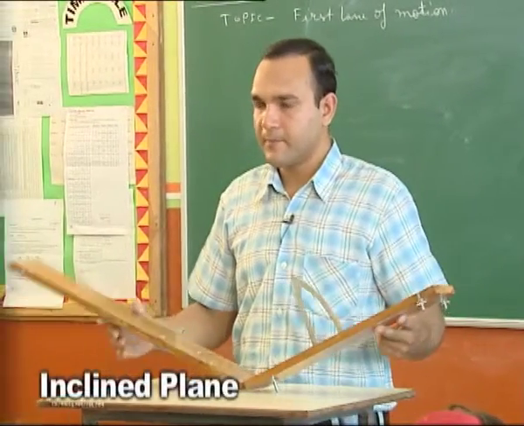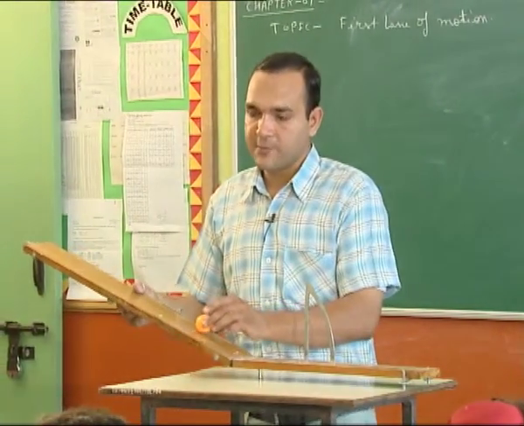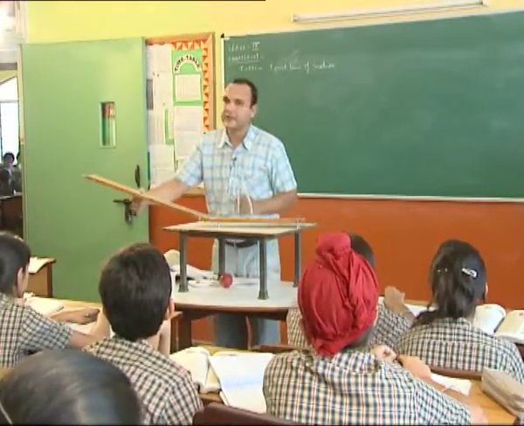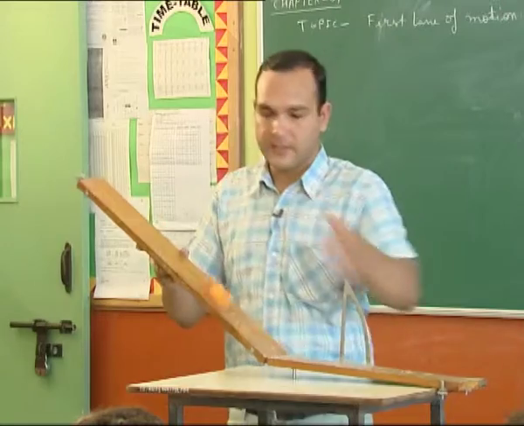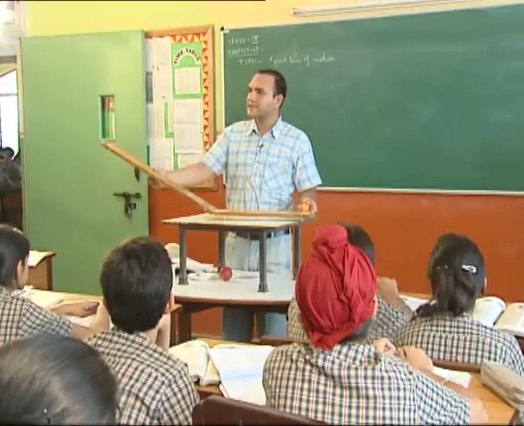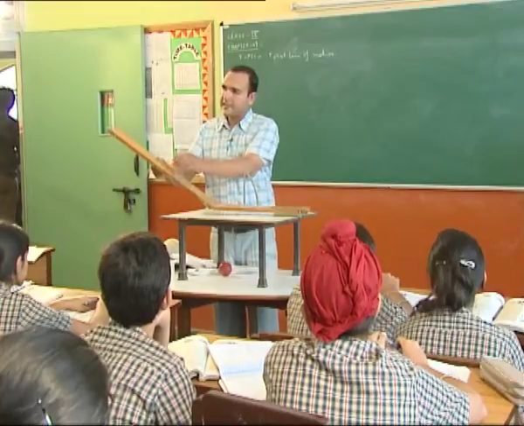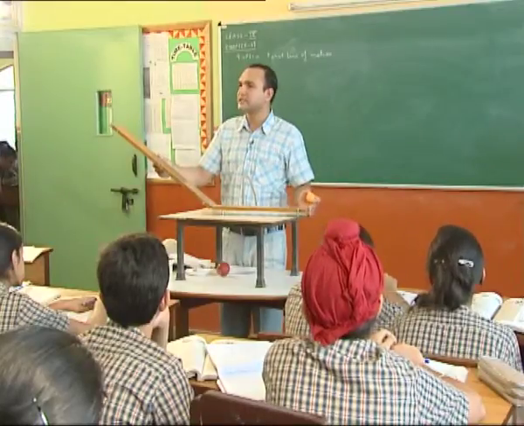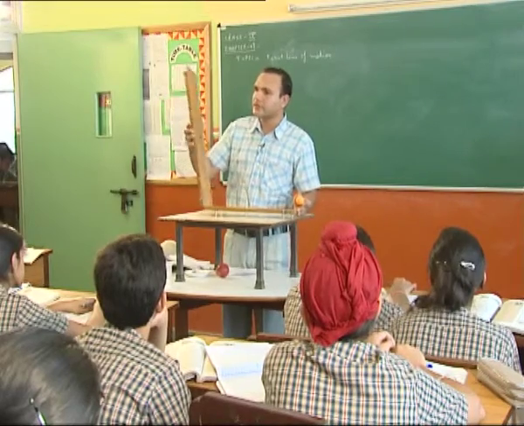This is an inclined plane and we will see that the ball moves on that. If the slope is low, it is moving with a small velocity. Further, if I increase the slope, it will go faster and cover a larger distance. So Galileo observed this and told that when an object is allowed to fall from a given height, it will move till it achieves the same height from which it was falling. Later on Newton also studied that and we got Newton's first law of motion.